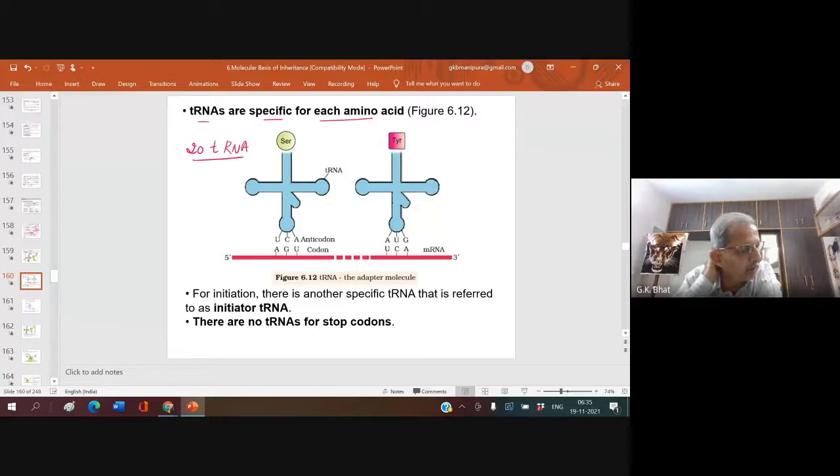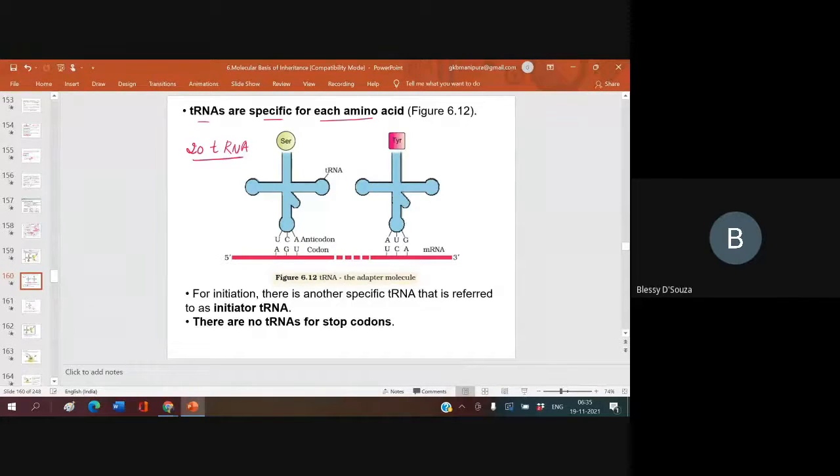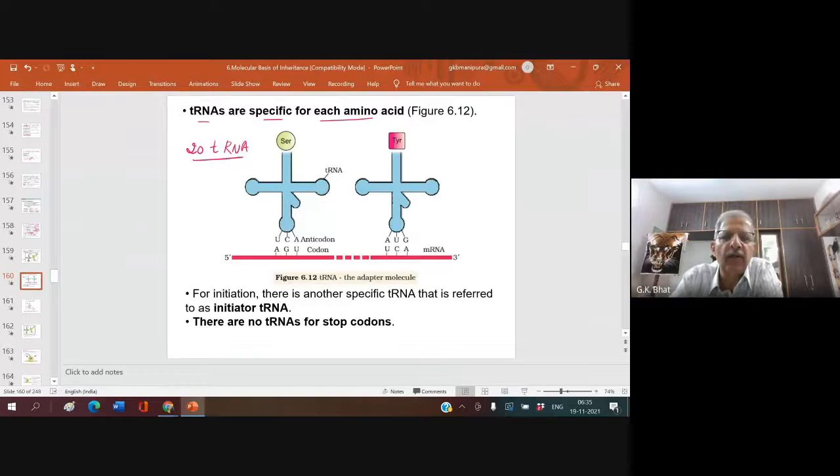Now, can you tell me, Blessy, why it is 20 tRNA? Because there are 20 amino acids, sir. Each amino acid has one specific tRNA. That tRNA has to bring that amino acid only. Now, this tRNA is concerned with which amino acid? This tRNA is concerned with serine, and this one is concerned with tyrosine. So serine, what type of anticodon does it have?